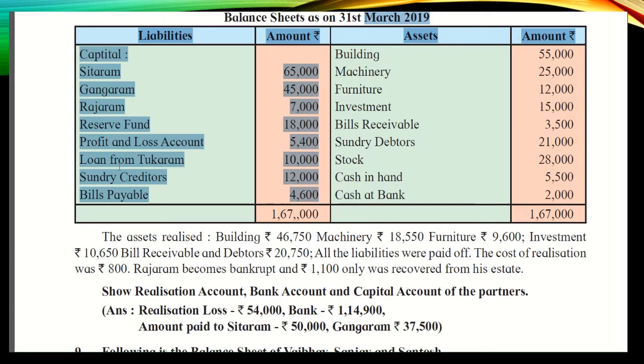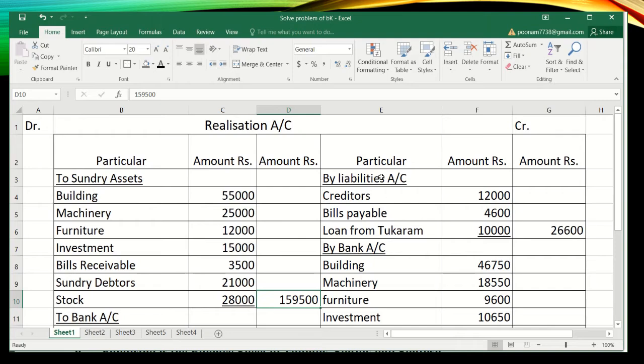Now how many liabilities do we have to transfer? Capital account you have already written in the opening balance, reserve fund and profit and loss account are distributed. So only these three outsider liabilities: loan from Tukaram, sundry creditors and bills payable. These three liabilities will be transferred to the realization account. So it will be transferred on the credit side of the realization, because the entry is liabilities account debit to realization account. So creditors 12,000, bills payable 4,600, loan from Tukaram. So total of these outsider liabilities is 26,600, which I have written in the outer column.